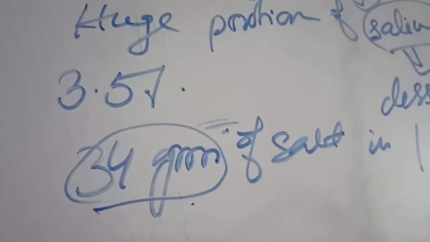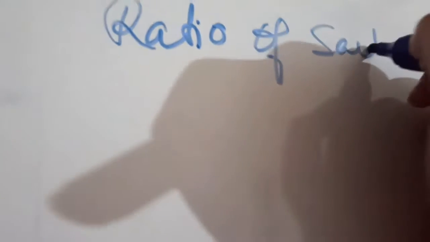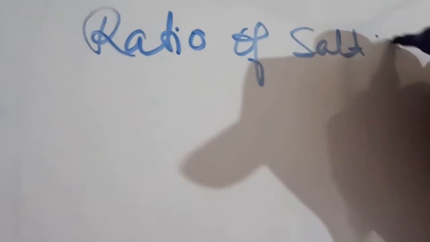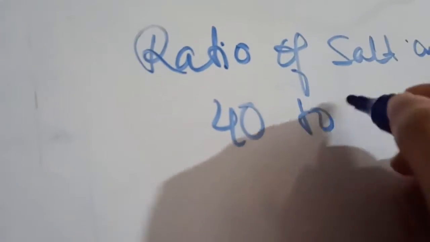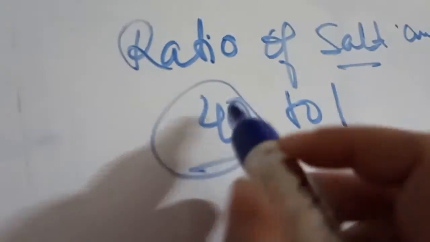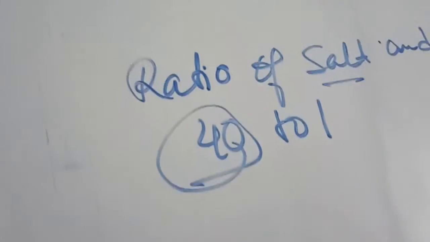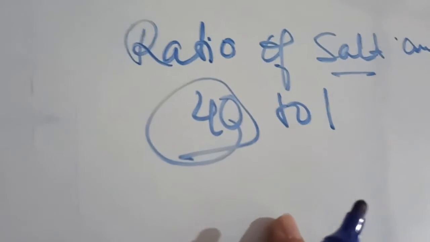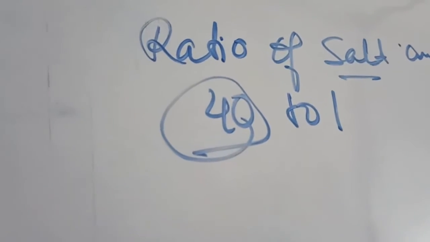Now let us see some statistics regarding this. The ratio of salt water to fresh water on the earth is 40 to 1. That means most of the water bodies have high salt content, and only a small share has fresh water.